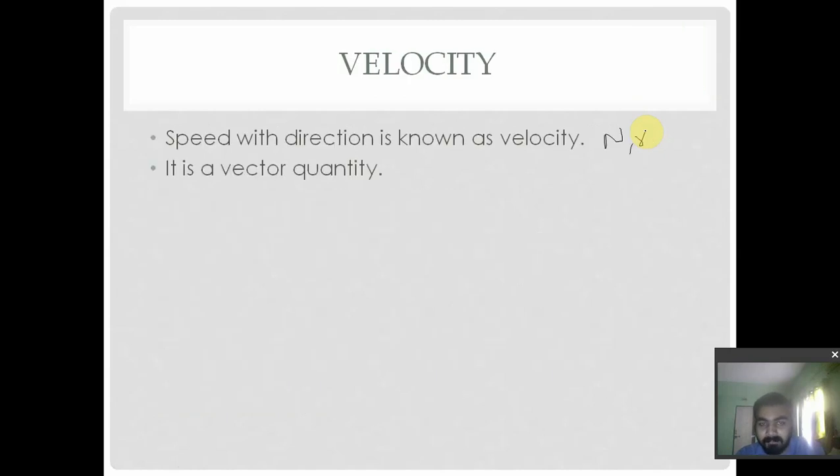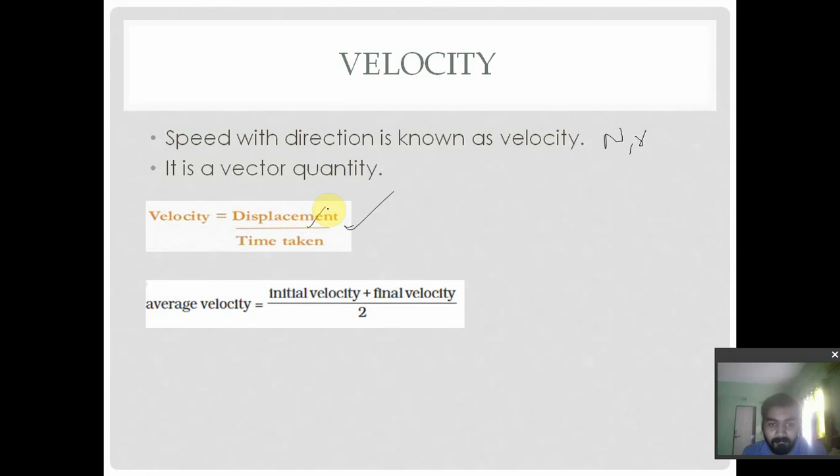The SI unit of velocity is also meter per second, but it also shows the direction. It is displacement divided by time, as we know that displacement shows direction. So displacement divided by time is known as velocity.